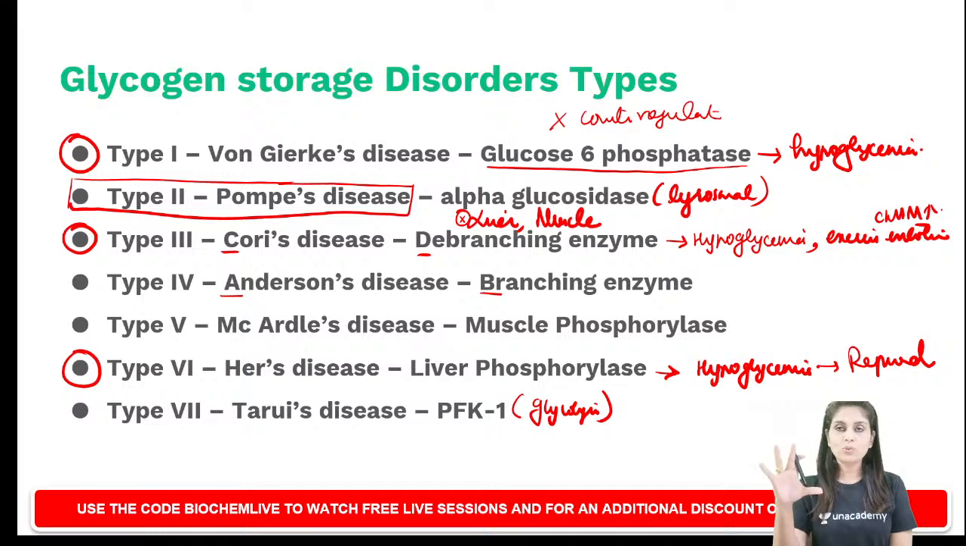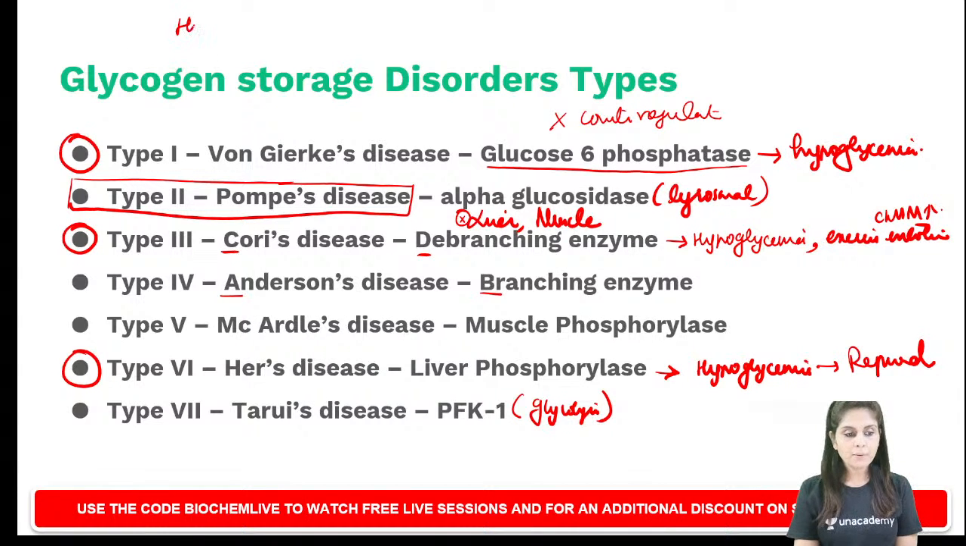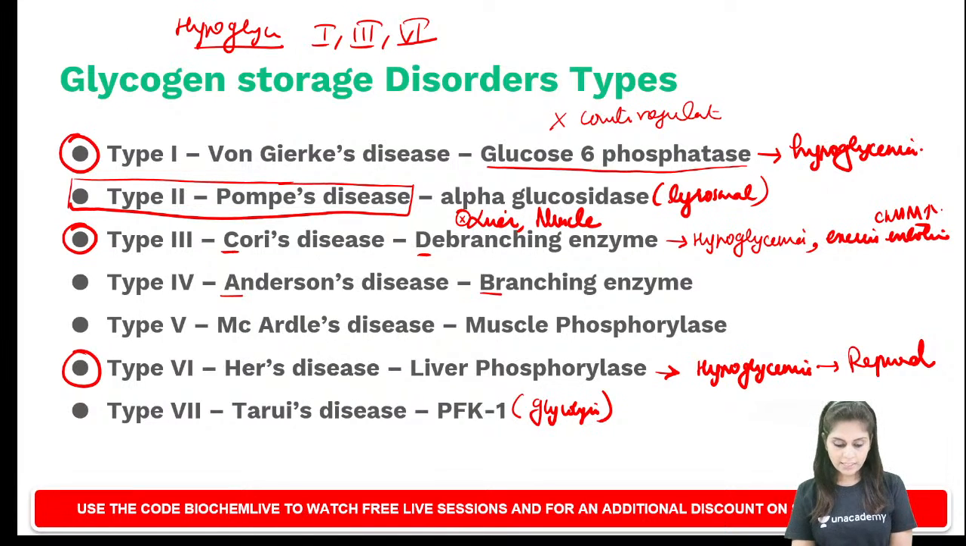Among glycogen storage disorders, what are the disorders which will present as hypoglycemia? Please remember hypoglycemic conditions. Memorize it. It is type 1, type 3 and type 6. So type 3 will have exercise intolerance. 1 and 6 can be differentiated by administering counter-regulatory hormone.